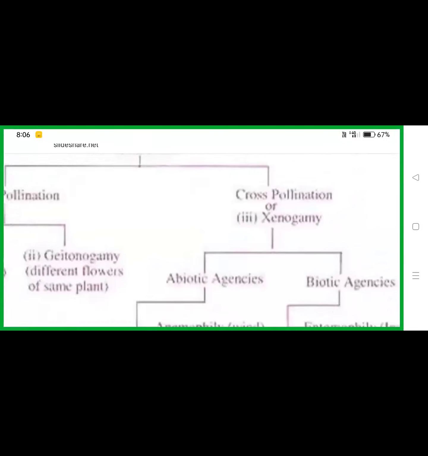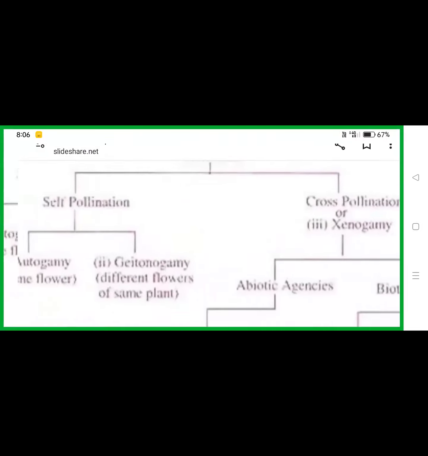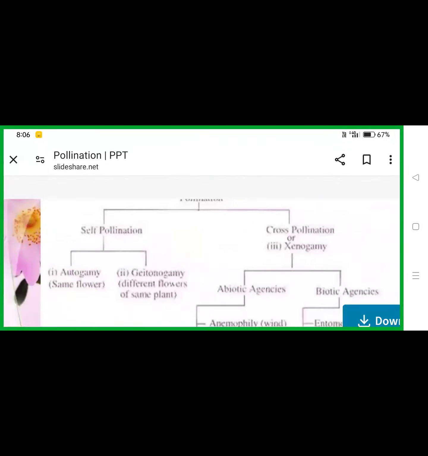Okay. So have you understood what autogamy, geitonogamy and xenogamy are? These three terms are very, very important.